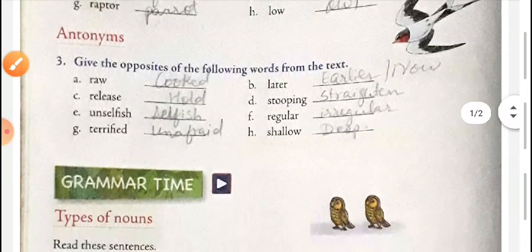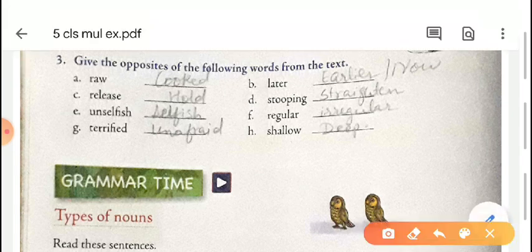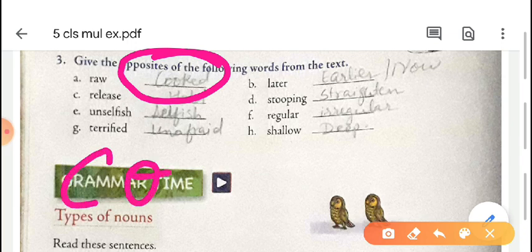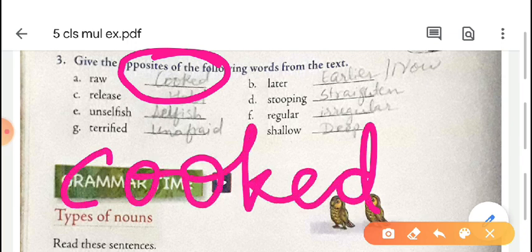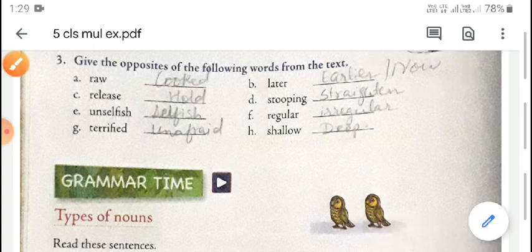Now, antonyms, we have to write the opposite. Antonym means opposite. Synonym means a similar word. Give the opposite of the following words from the text. Raw, opposite, cooked, C-O-O-K-E-D, cooked. Now, later, opposite is earlier, or we can say now. You just write now only, N-O-W.